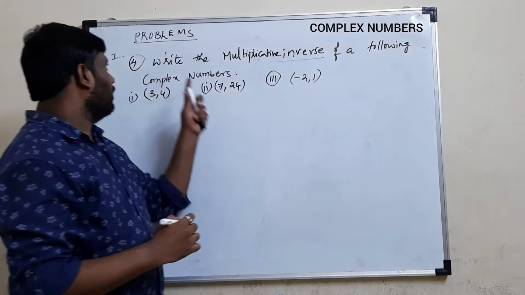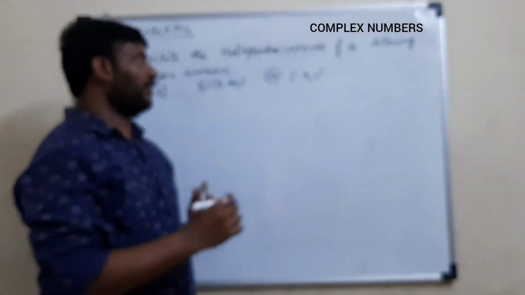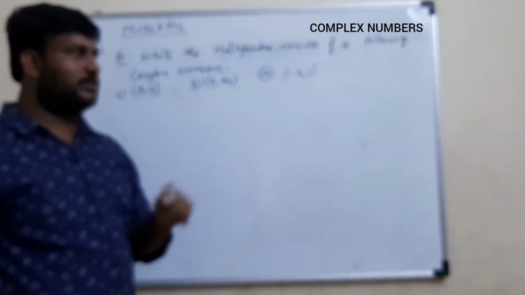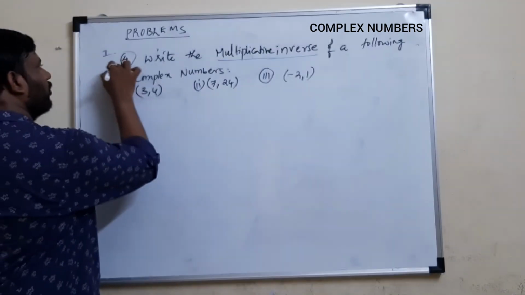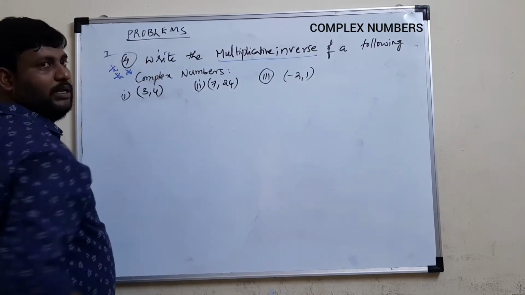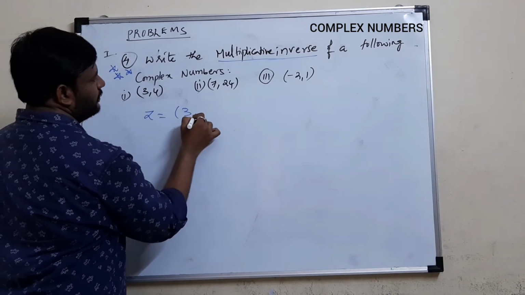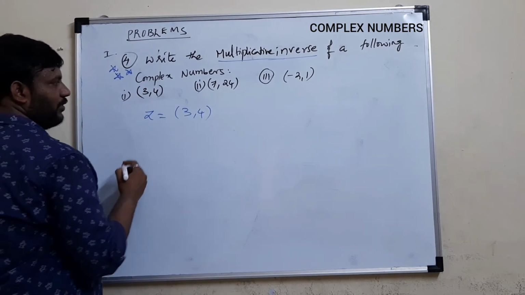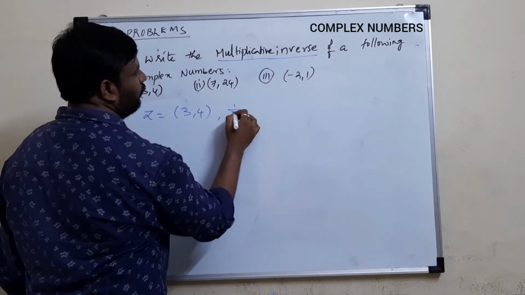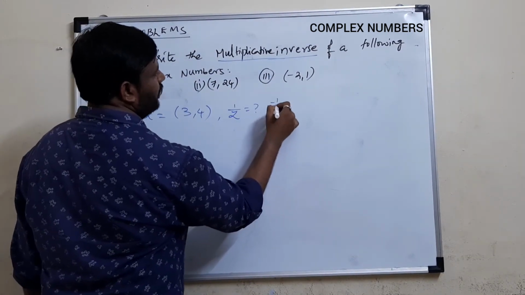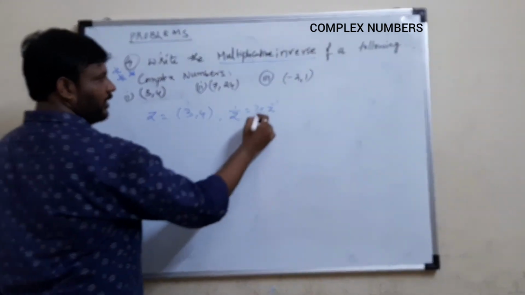So next, students, now we go for the multiplicative inverse of the following complex numbers. Before, we saw the additive inverse; now we go for finding the multiplicative inverse. This is a very important question. Let the given complex number be z. We need to find the multiplicative inverse of z, that means we need to find 1 by z, or we can also say z inverse.